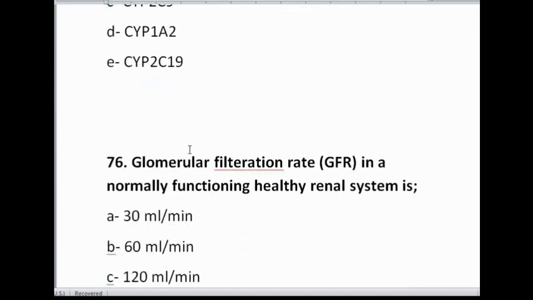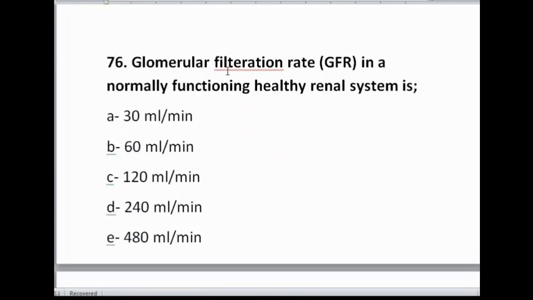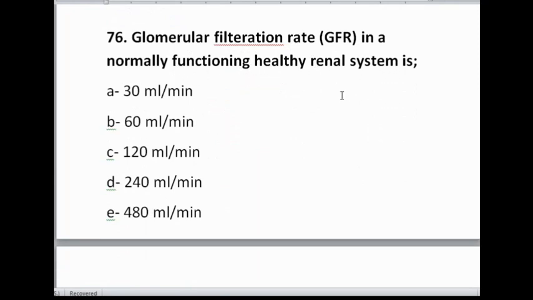Now the sixth MCQ. Glomerular filtration rate in a normally functioning healthy renal system is, in this MCQ we are actually asked about the normal GFR value, which is 120 ml per minute. The correct option is 120 ml per minute. So now we know that the normal GFR value is 120 ml per minute.